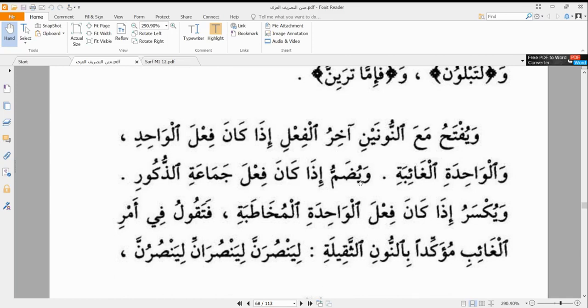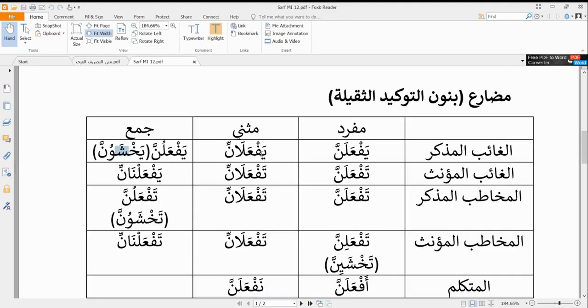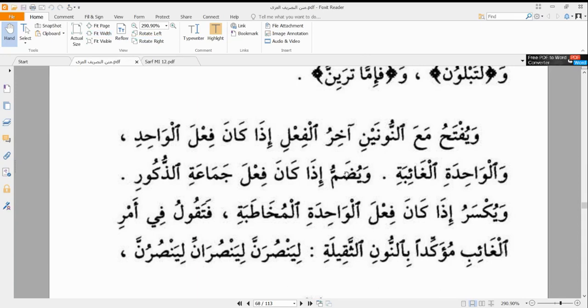Now, ويفتح مع النونين آخر الفعل إذا كان فعل الواحد. So we've talked about the muthanna, we've talked about the jama'at al-nisa, and we've also talked about the jama'at al-mudhakkar and mukhatab of mu'annath. So now, what do we have left? We have the ghaib al-mudhakkar, ghaib al-mu'annath, and mukhatab al-mudhakkar. So what happens in these cases? We are told that ويفتح مع النونين آخر الفعل إذا كان فعل الواحد.